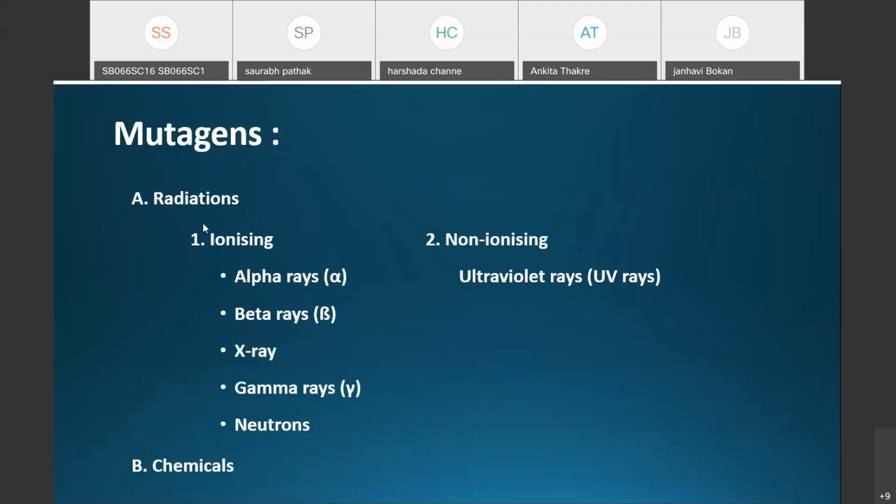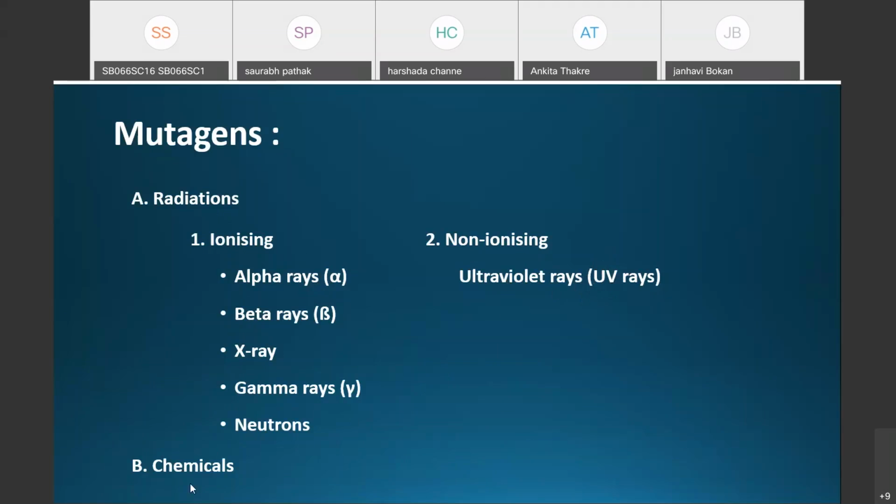Here you can see the radiations are divided again into two groups. The first one is the ionizing radiations, and the other one is the non-ionizing radiations. Ionizing means they produce ions. The different types of ionizing radiations are alpha rays, beta rays, X-rays, gamma rays, and neutrons. The non-ionizing radiations are the ultraviolet rays, or UV rays.